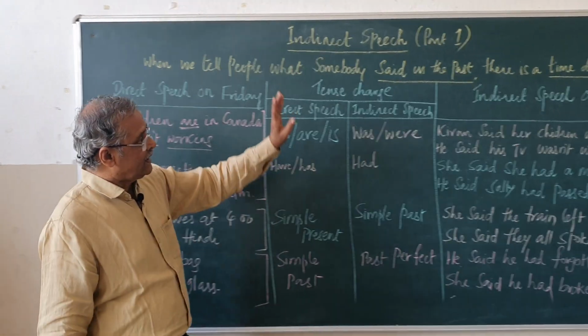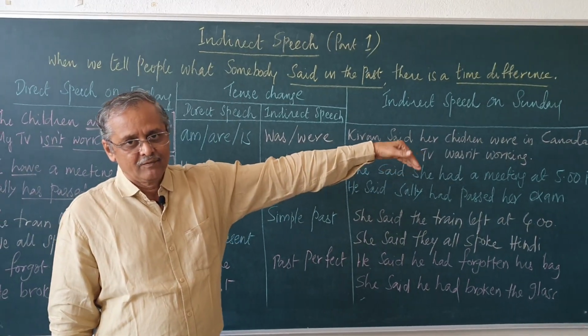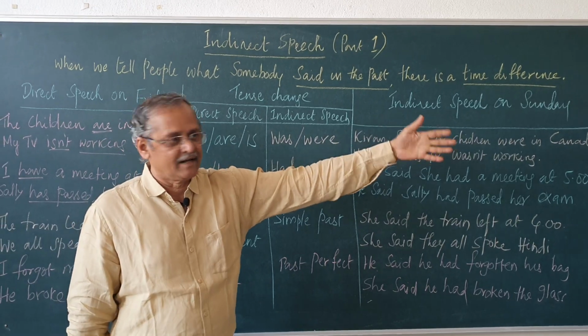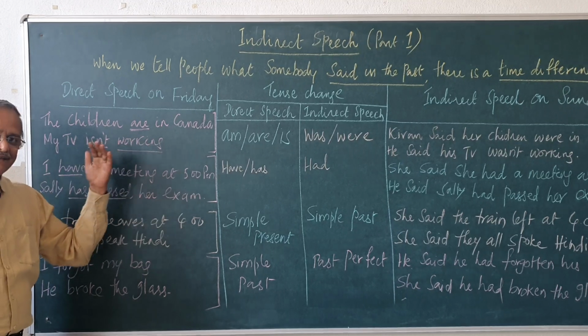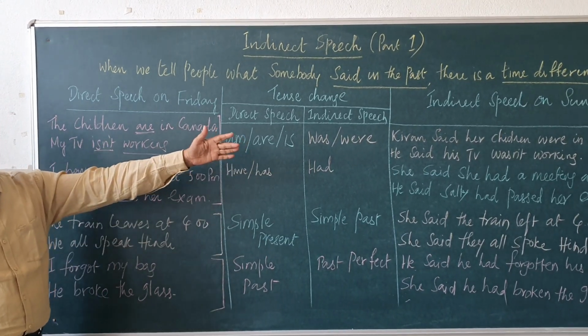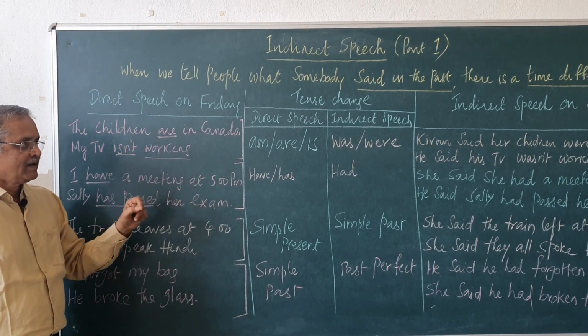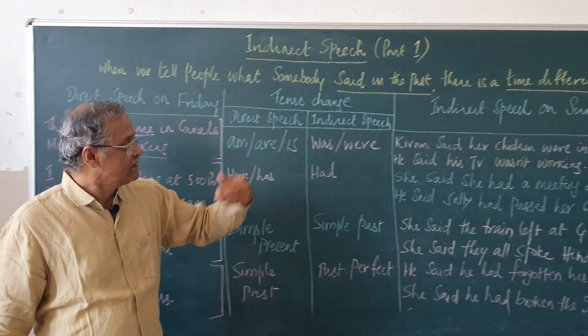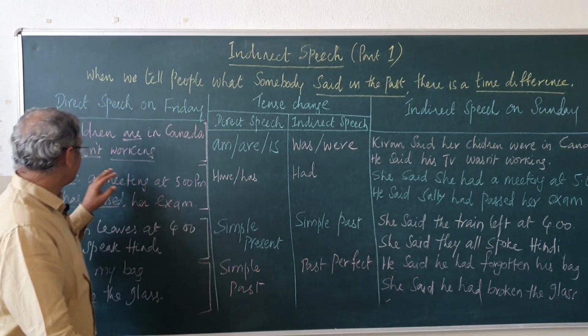Then I am reporting it to somebody on Sunday. So, Friday is past time compared to Sunday. What is said on Friday in direct speech becomes a past event in indirect speech. So, I will tell you what rules we adopt.